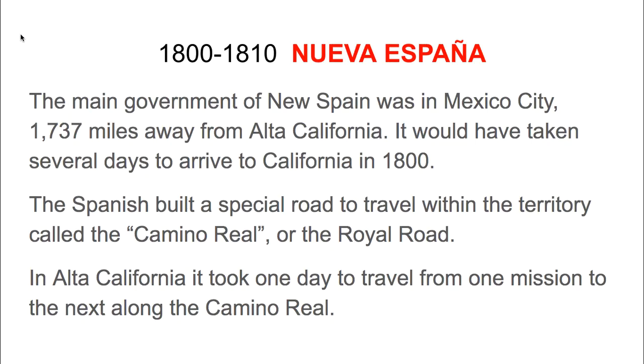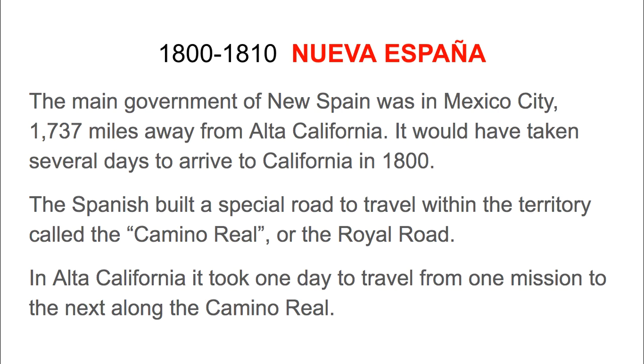The main government of New Spain was in Mexico City, which was 1,737 miles away from Alta California, and it would have taken several days to arrive to California in 1800. The Spanish built a special road to travel within the territory called the Camino Real, or the Royal Road.